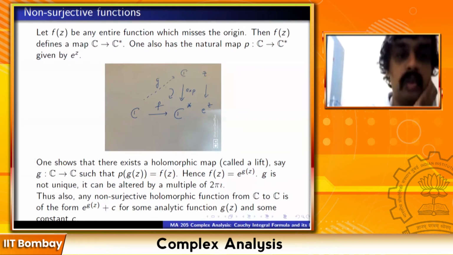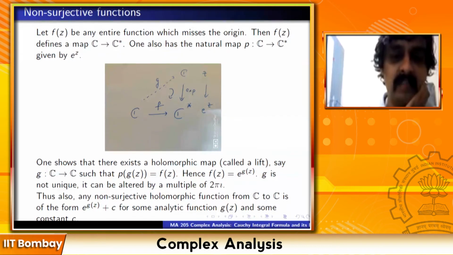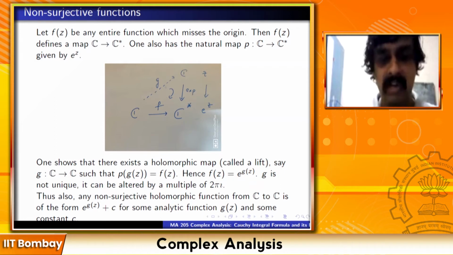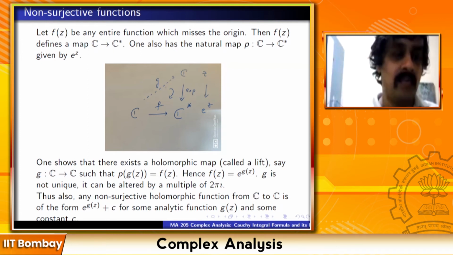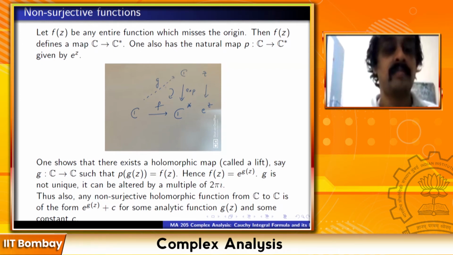Thus also, any non-surjective holomorphic function from C to C is of the form e raised to g(z) plus c, for some, I should really say, entire function g(z) and some constant c. Entire function, analytic function, all are the same now. So anything which is not surjective is of the form e raised to g(z) plus c.